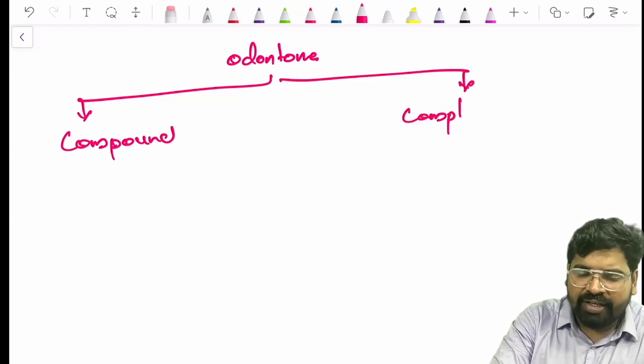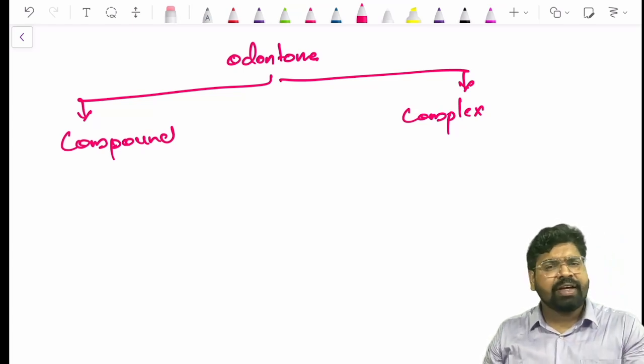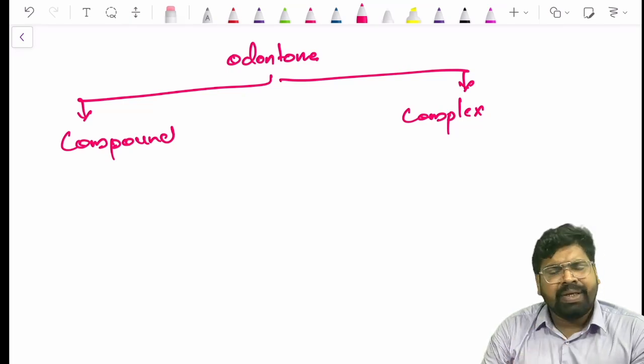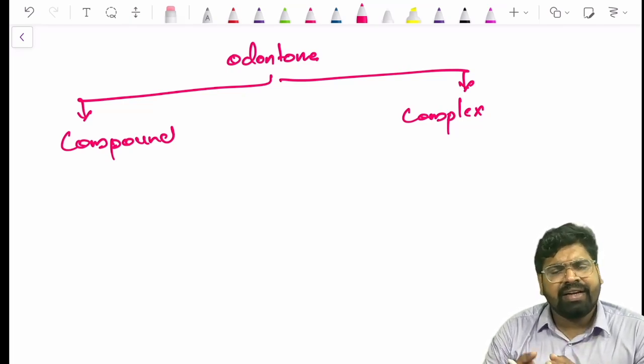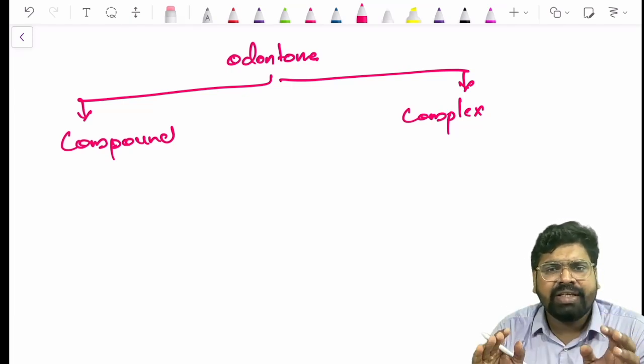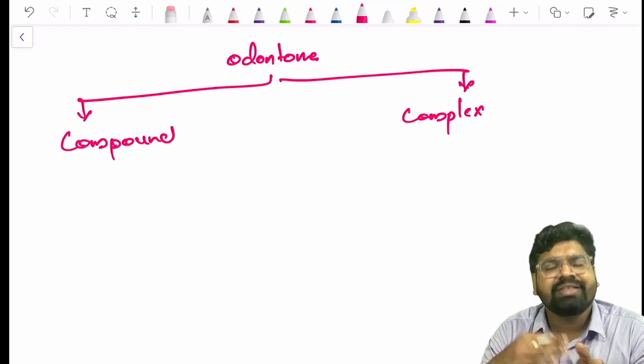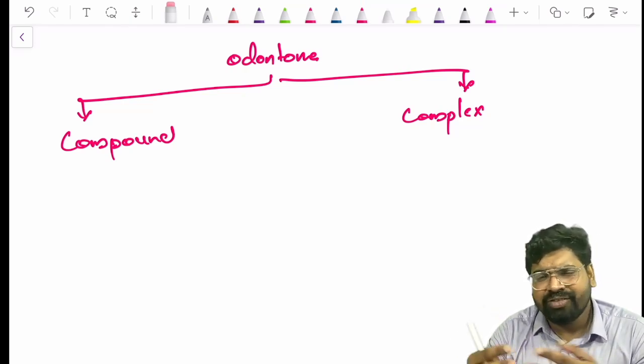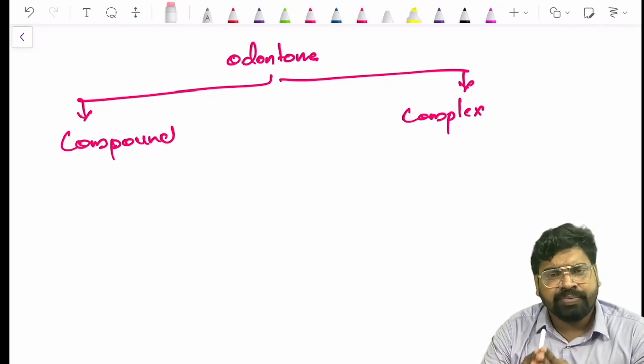Now you may have seen the term composite used in some textbooks, composite odontomas. Composite just means that it is a mixture of enamel, dentin, cementum, and pulp. It's a mixture of enamel, dentin, cementum, and usually you can see pulp tissue also.